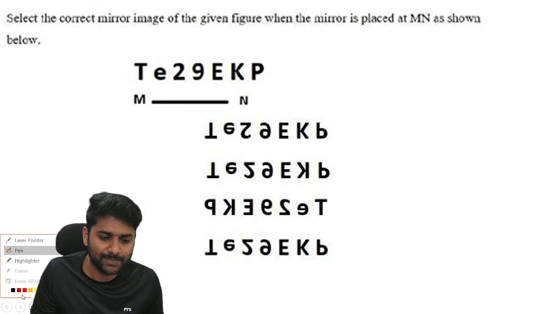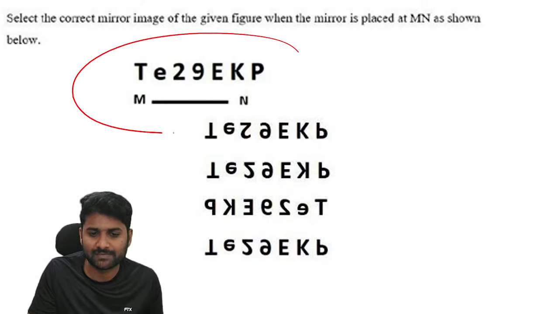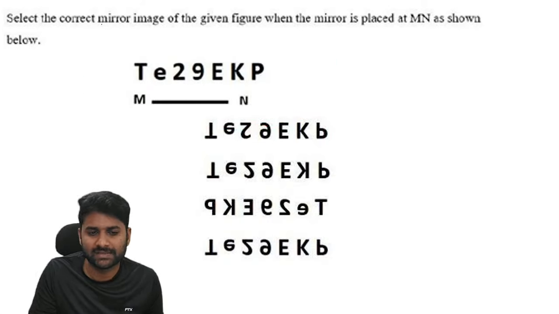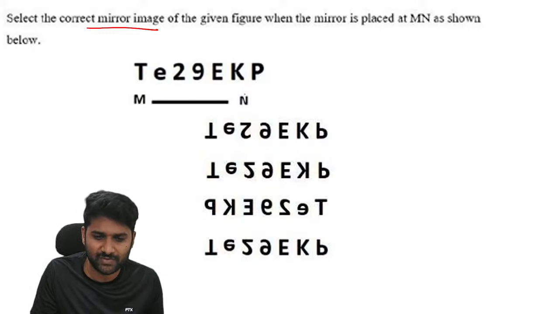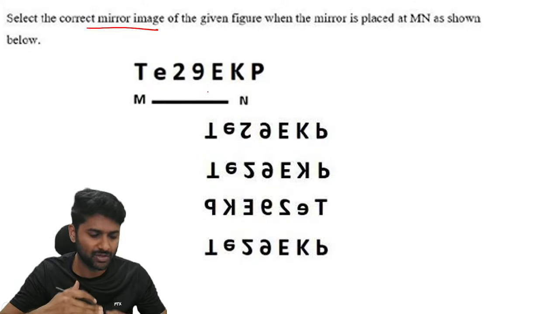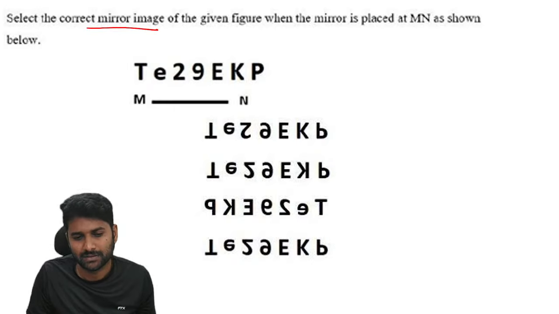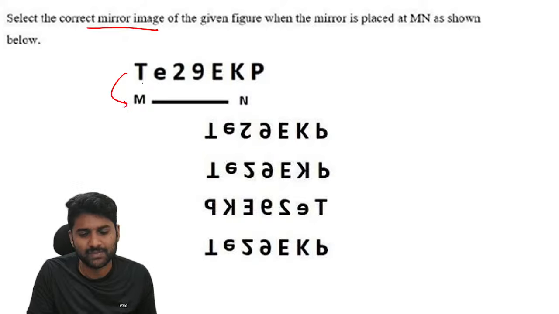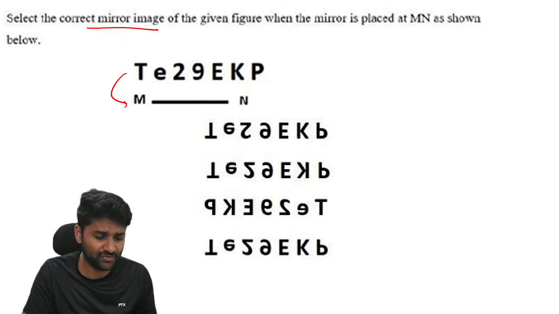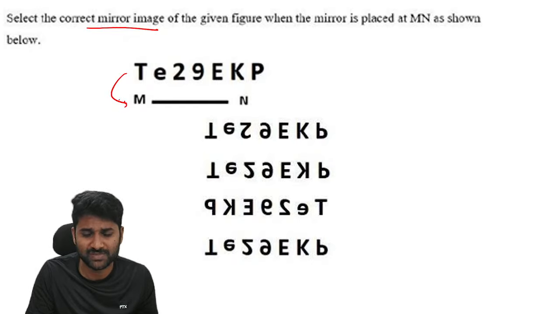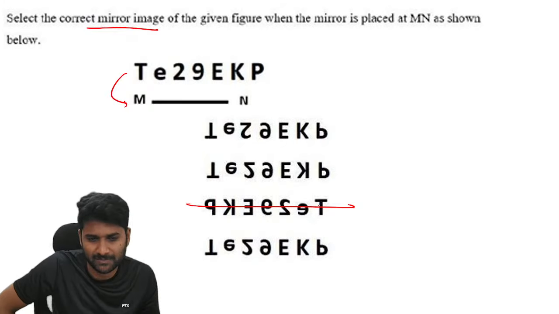Next, identify the perfect mirror image. Guys, one piece of information: in a perfect mirror image, you cannot change the position. Why? Because we are placing the mirror on the bottom side. If it is the bottom side, we are not changing any position of letters. So the T position must be the same and the P position must be the same. So you can directly eliminate option number 3.